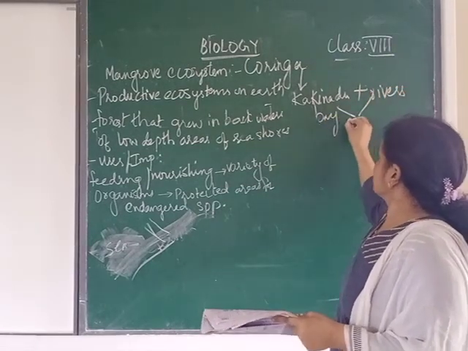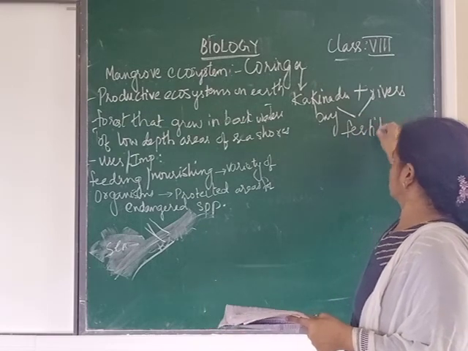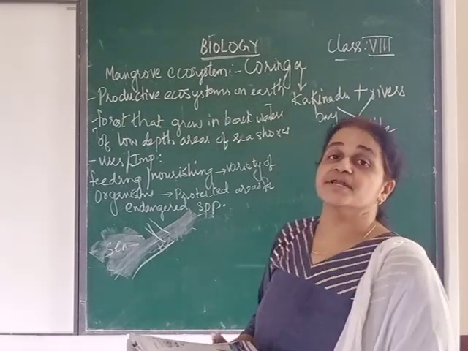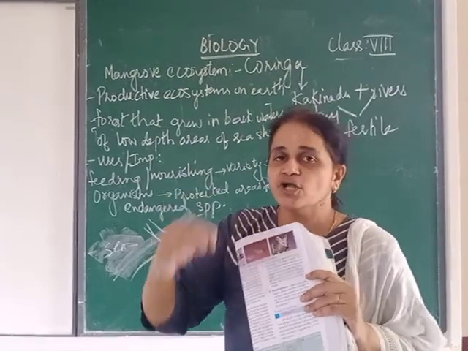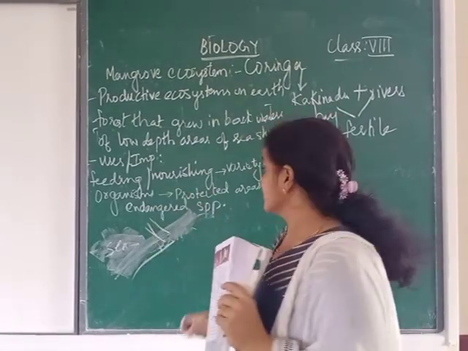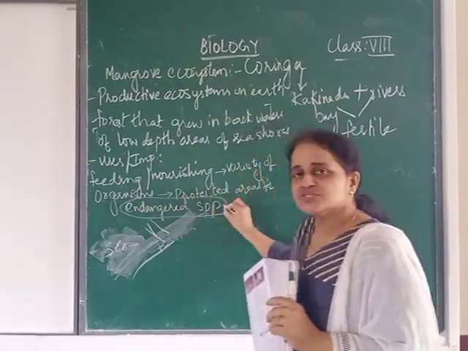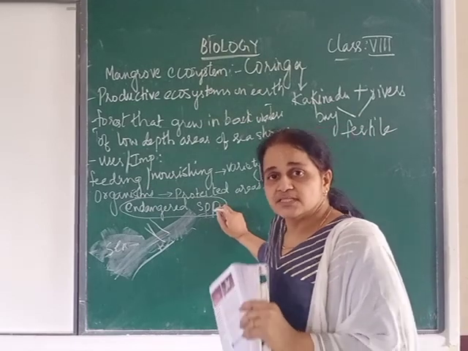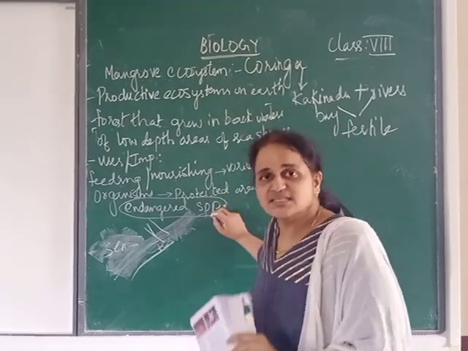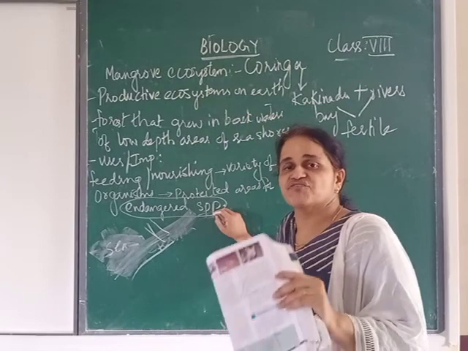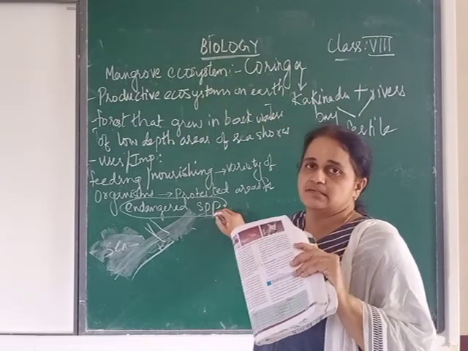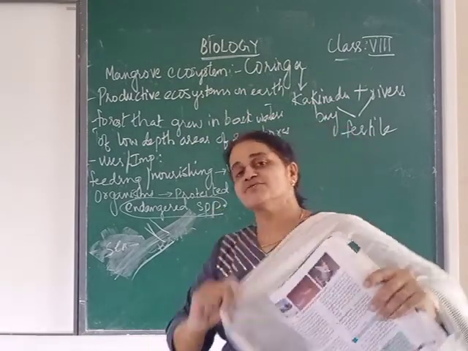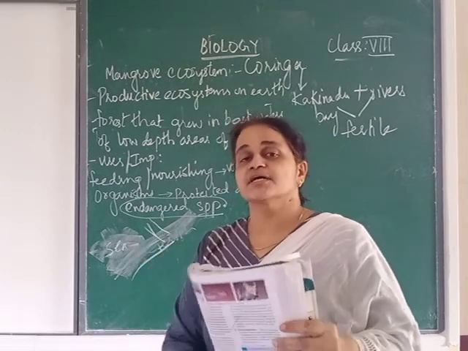So it becomes a fertile zone which forms the breeding ground, and it also protects our endangered species. You know what are endangered species? The organisms or the animals which are at the verge of becoming extinct. So here, because there are a lot of nutrients, what happens? It becomes a breeding ground.